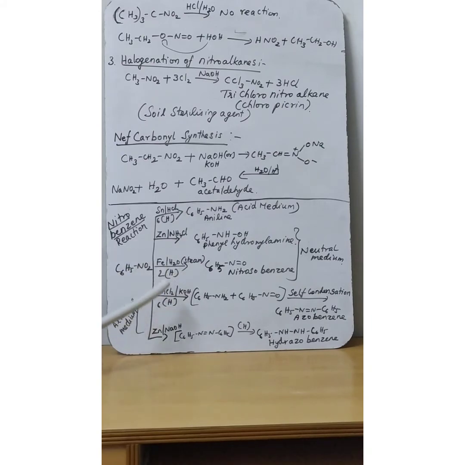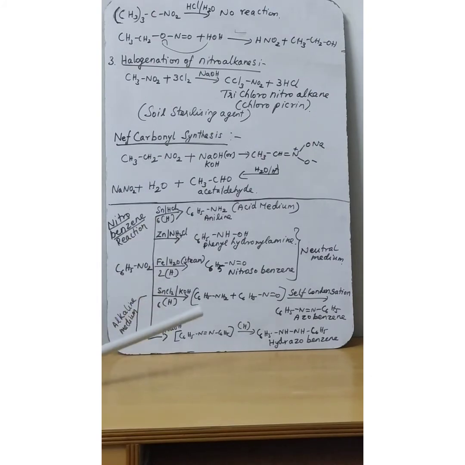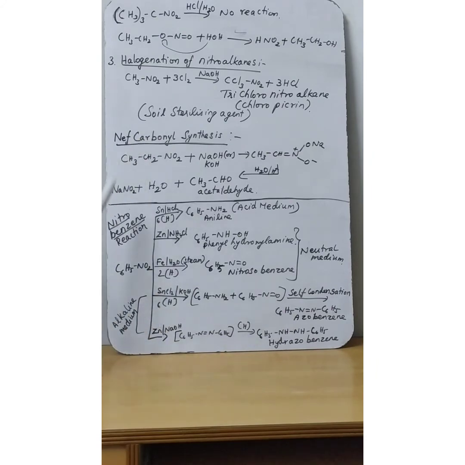Next one, nitrobenzene will undergo reduction in the presence of stannous chloride and potassium hydroxide. It will give two products, aminobenzene and nitrosobenzene. These two compounds will undergo a self-condensation reaction, and it will give azobenzene as the product. So the name of this compound is azobenzene.